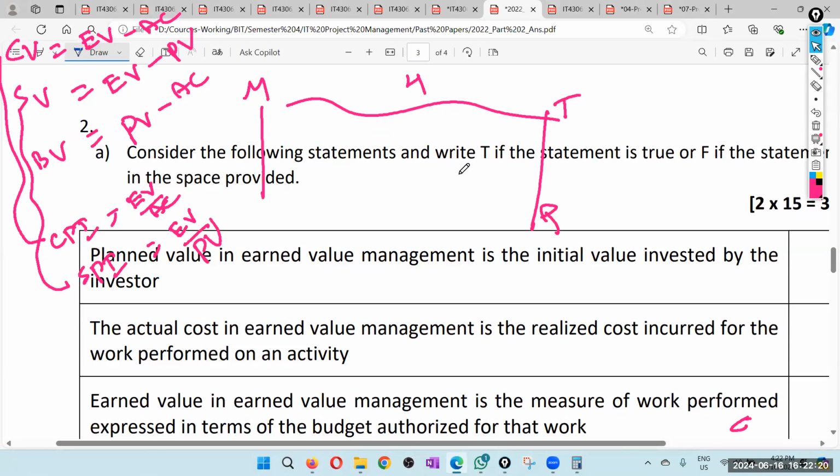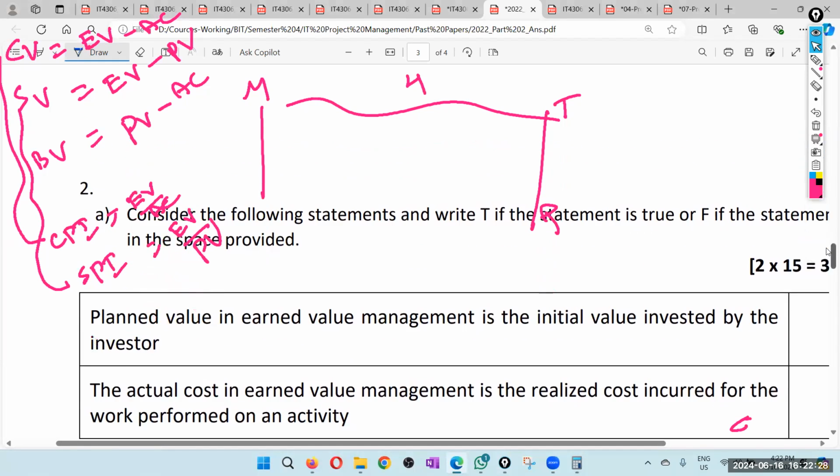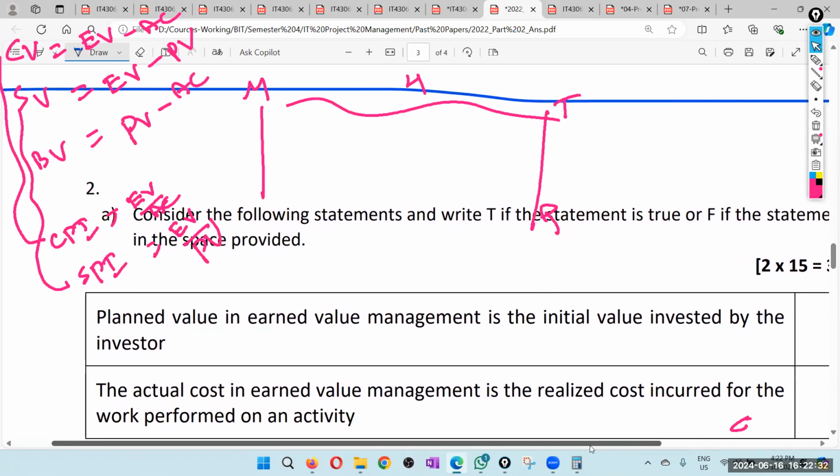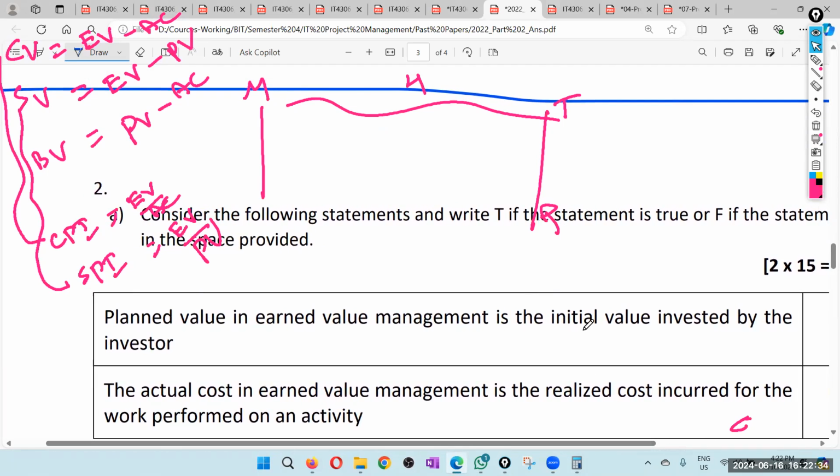Or not just one activity, a set of activities we have done so far. Right? So that is correct. Yes, that is true. You can see they are not asking you to do the calculation, but you must know exactly what they are talking about.